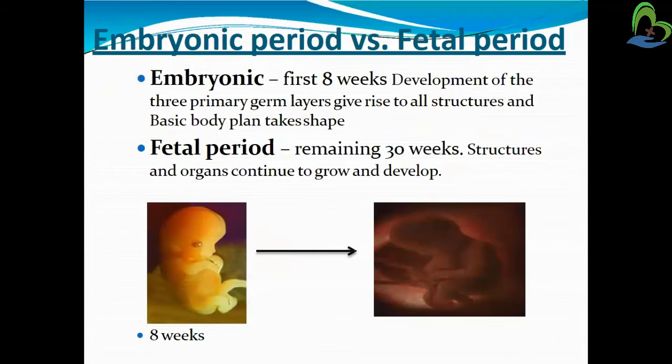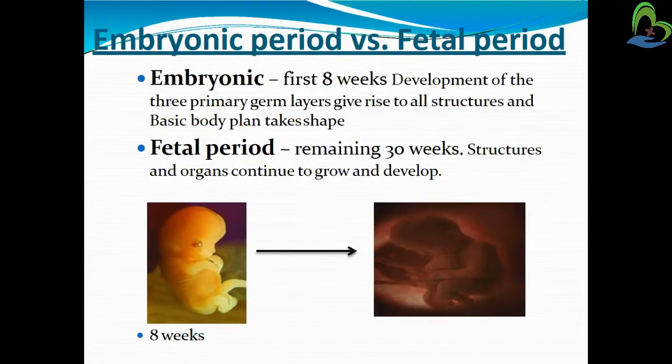Next, what is the embryonic period and what is the fetal period? What is the difference between these two terms, embryo and fetus? From conception, meaning implantation, to 8 weeks is known as the embryo, and after the 8th week until the term of the pregnancy is known as a fetus. So these are the main differences between embryonic and fetal. First we will learn about the embryonic phase, then the fetal period.